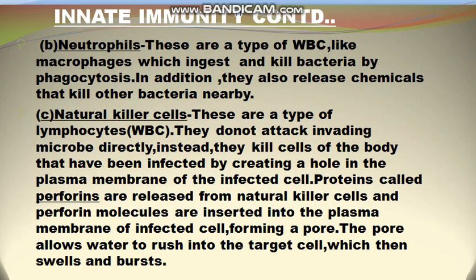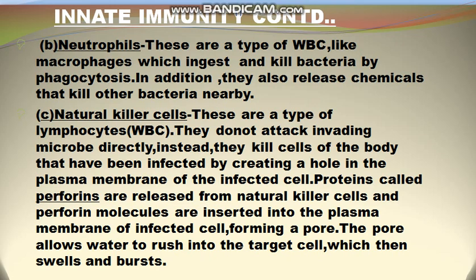Now next type of the WBC is the neutrophils. This is also a type of WBC, and it is also helpful in providing innate immunity by ingesting the bacteria or the viruses by the process of phagocytosis, just as in the case of the monocytes.